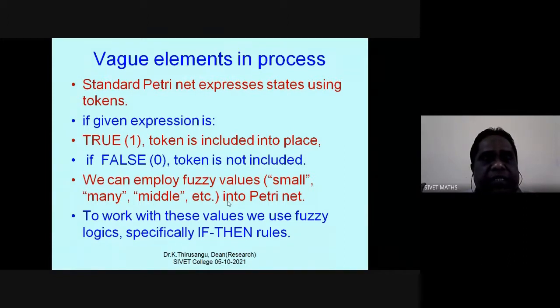Vague elements in process. A standard Petri net expresses status using tokens. If the expression is true, the token is included. If the expression is false, the token is not included. This is the fuzziness in the tokens. We can apply fuzzy rules as fuzzy values like small, many, middle, etc., into a Petri net.